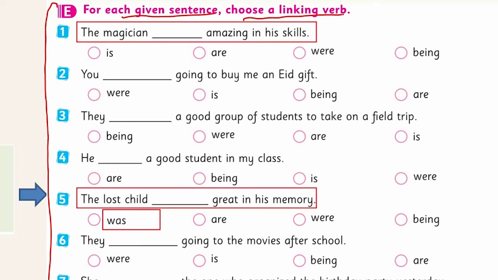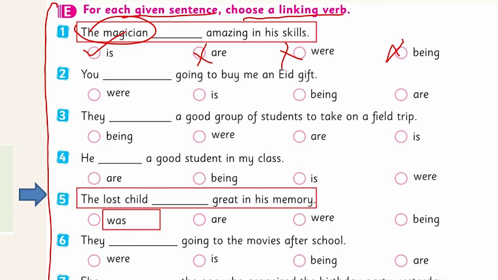Yes, this is talking about one person in general. So, the magician is one person here. So, are and were are wrong here because they are used for plural, or we use them with I, you, we, and they. The magician being amazing in his skills. No, this is wrong. The right answer is here.